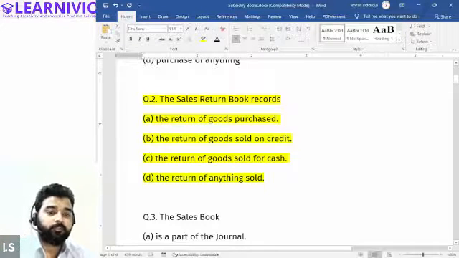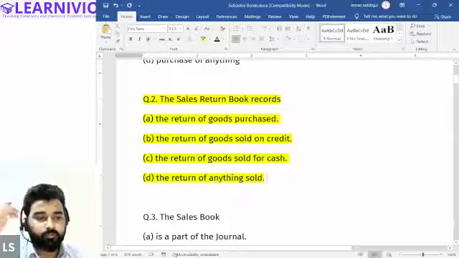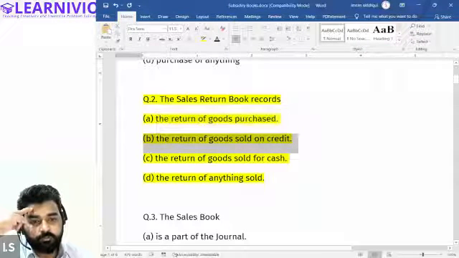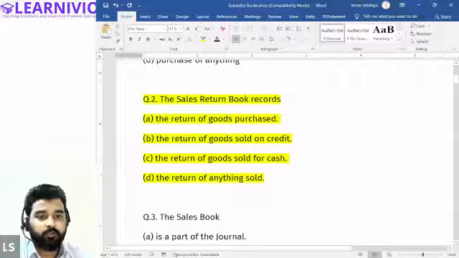Okay. Samiksha? Sir, return of goods sold on credit. Yes. Return of goods sold on credit. Only those kinds of returns are recorded in the sales return book, right? So, Halima, first of all, we do not record the return of anything in the sales return book.